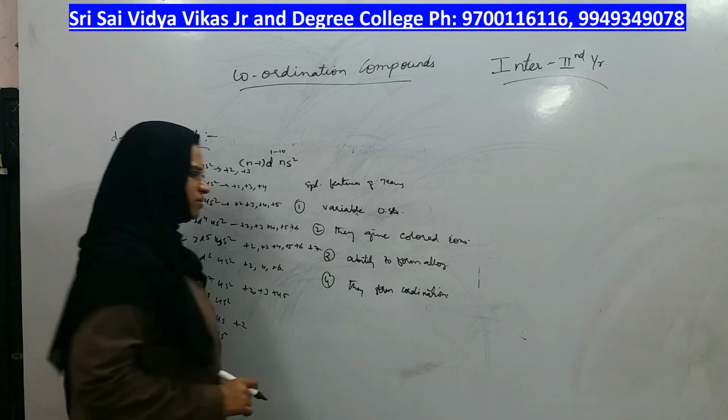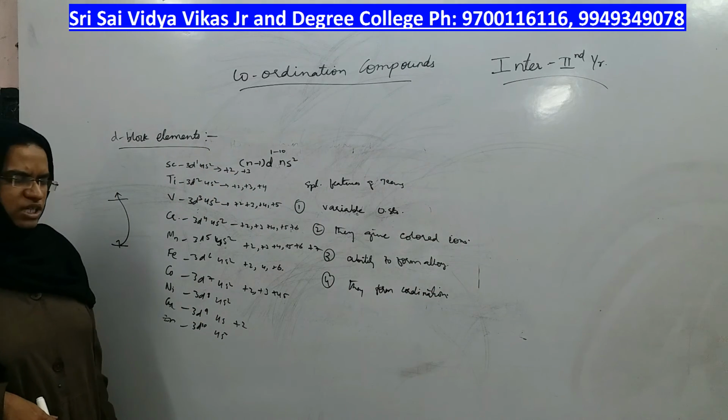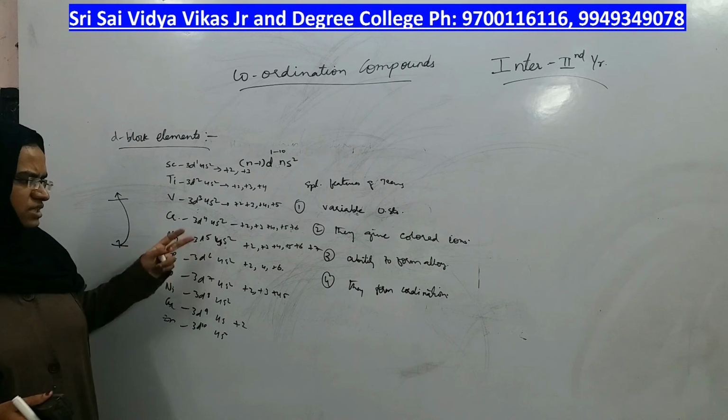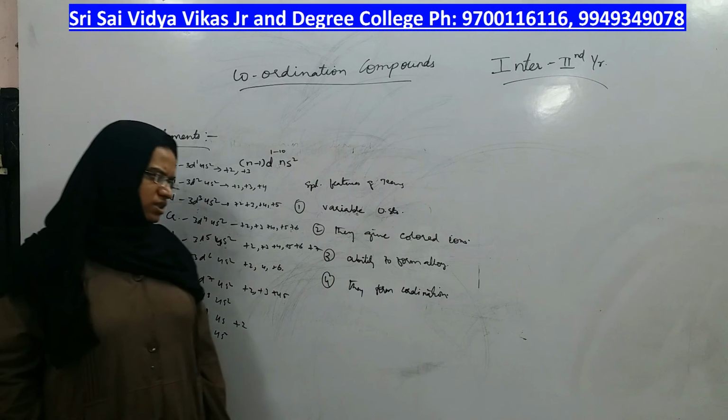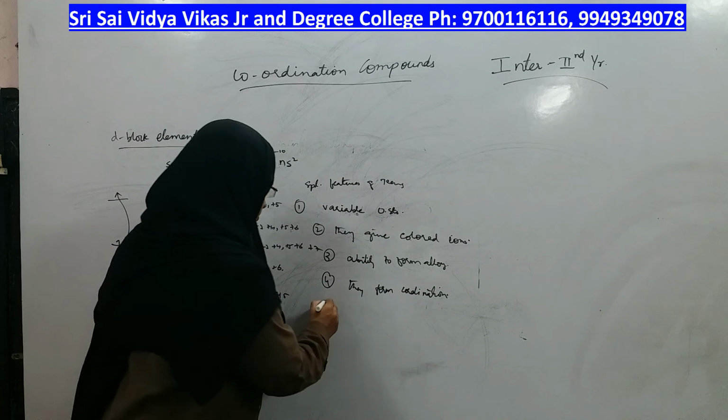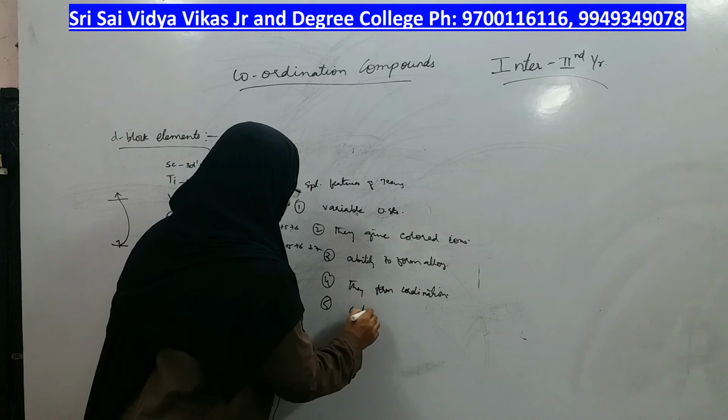Other elements of the periodic table cannot form the coordination compounds. Only transition elements can form coordination compounds, right. The next property is they are catalytic in nature.